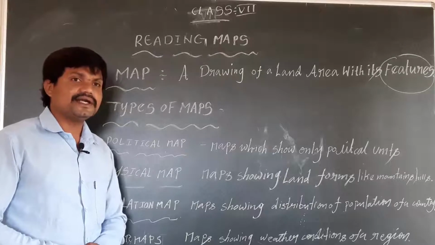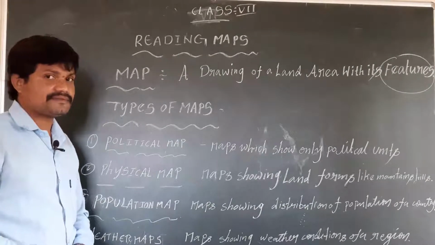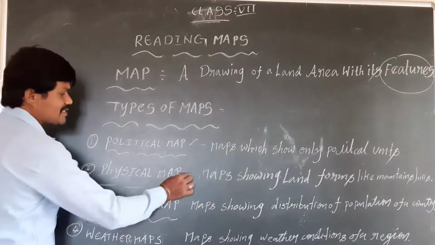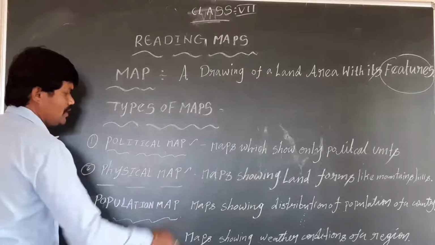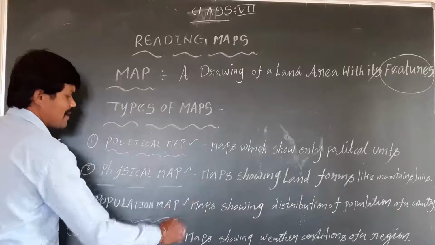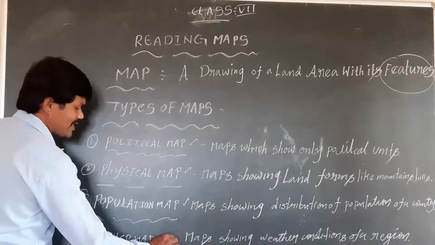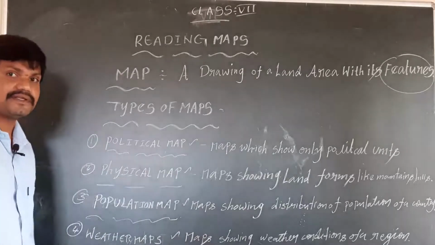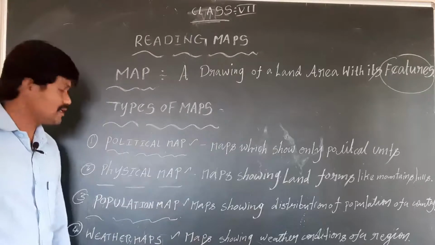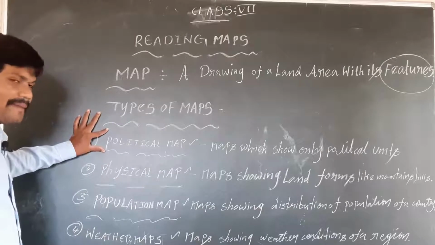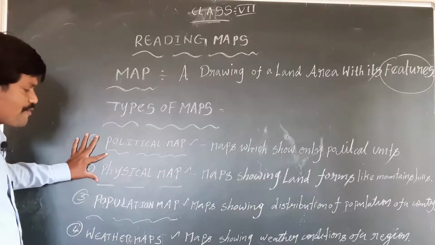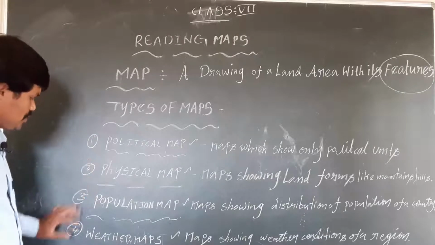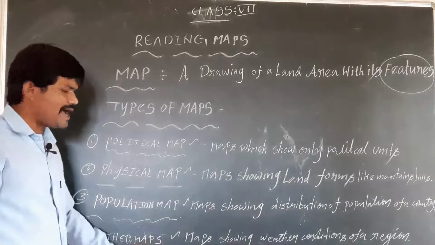How many types of maps are there and what are they? We have different types of maps. One is the political map, second is the physical map, third is the population map, fourth is the weather map.